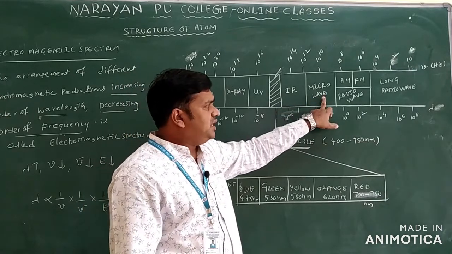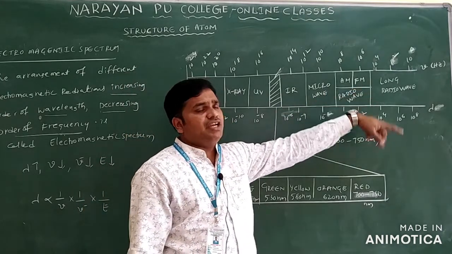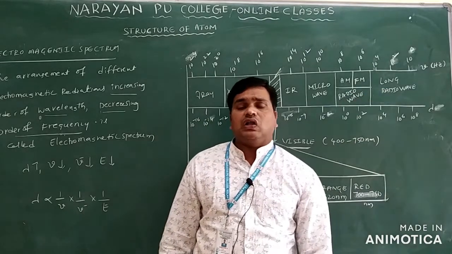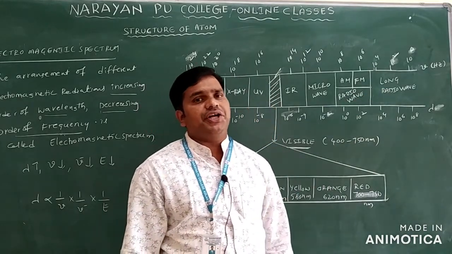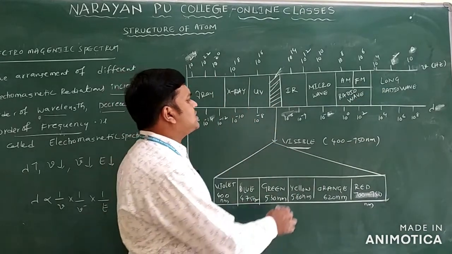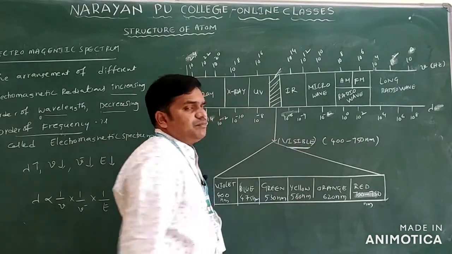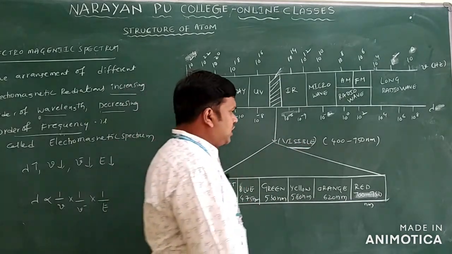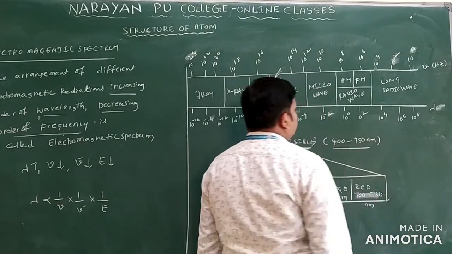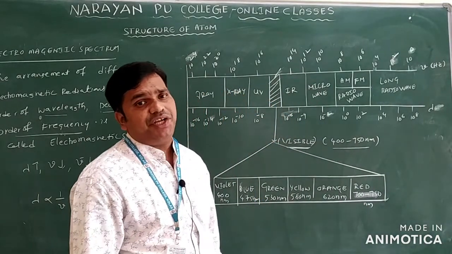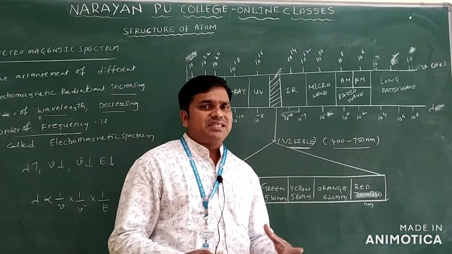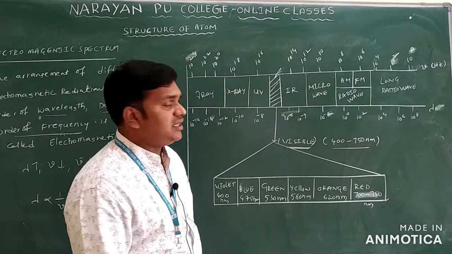And microwave is there. And radio wave we have AM and FM. And the last one we have long radio waves only. Very important for us is the visible region only. What is the visible region range? We have 400 to 750 nanometers only. In this region we can observe the different types of colors.